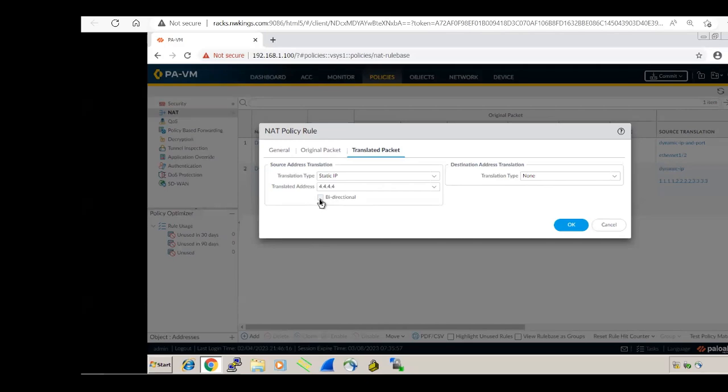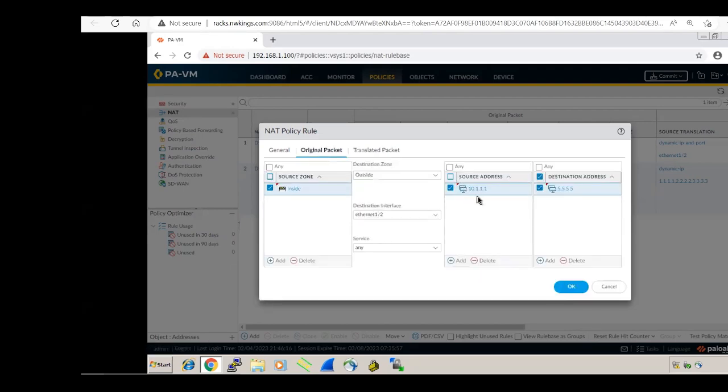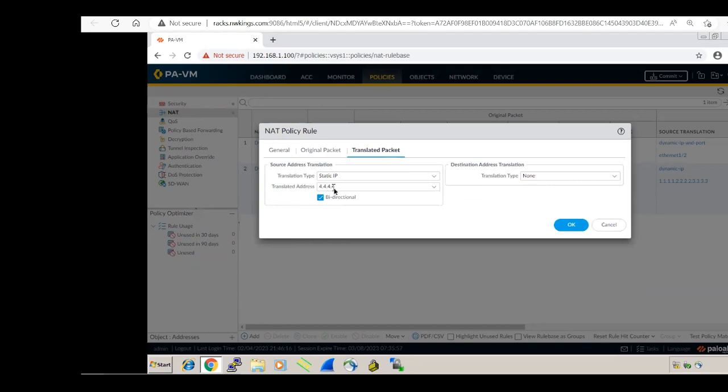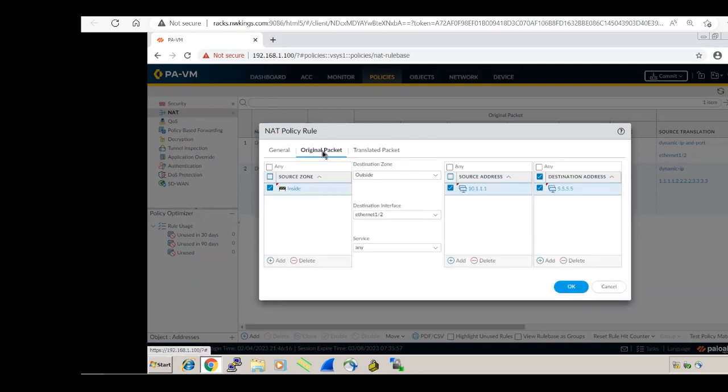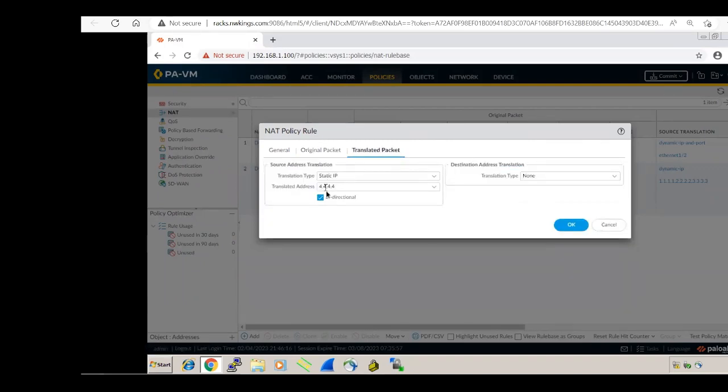Anyway, if you select it, now it is bidirectional. Even Palo Alto gives you the option. So if you see both packets, guys, this one specific IP 10.1.1.1 is now statically bound with 4.4.4.4. You got my point, guys? That's how we can create a static NAT.